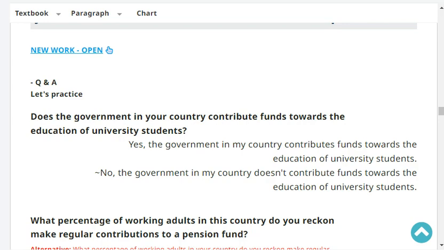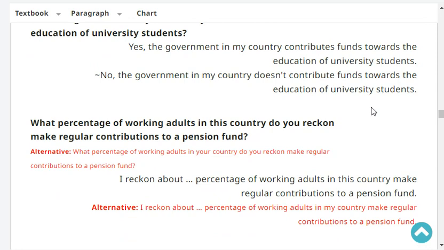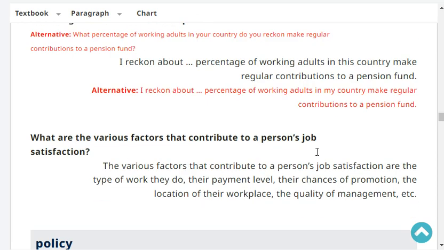Very good. What percentage of working adults in your country do you reckon make regular contributions to a pension fund? I reckon about 60% of working adults in my country make regular contributions to a pension fund. Very good.